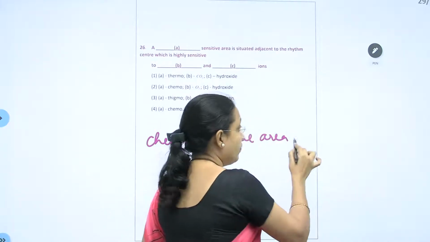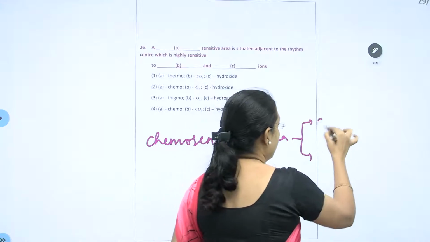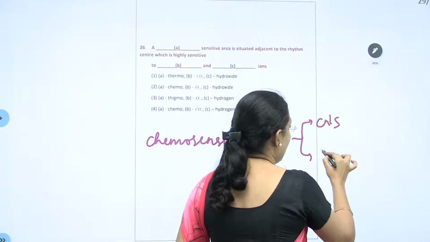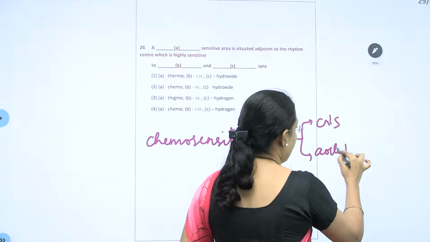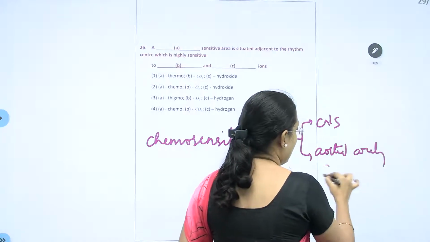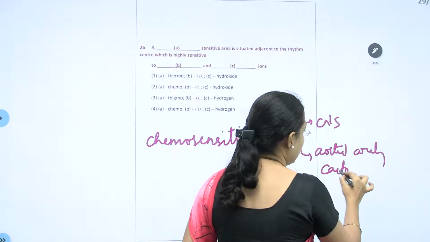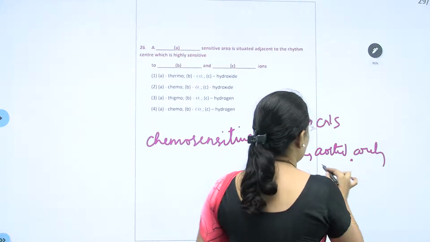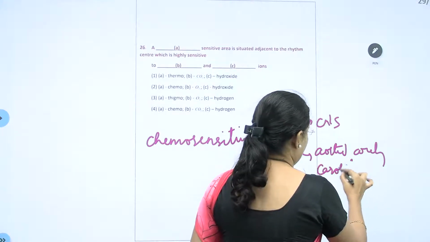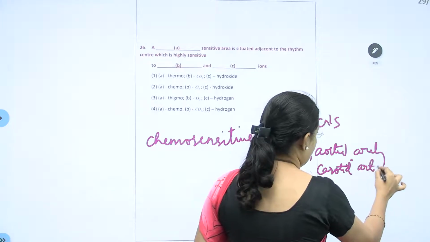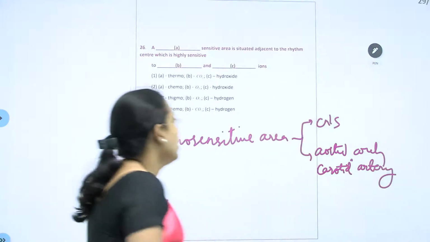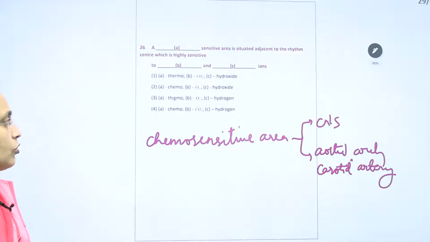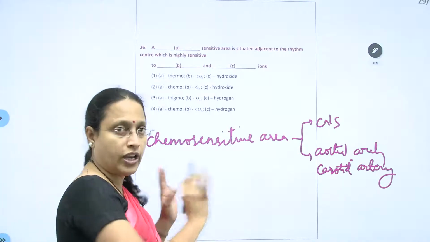The location of them can be in the CNS, or in the aortic arch, or near the carotid arteries. Understand? Chemosensitive area, this is the location of it.